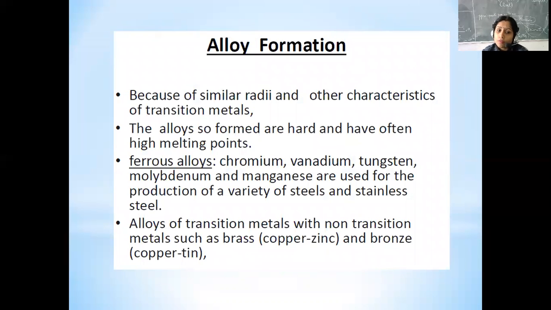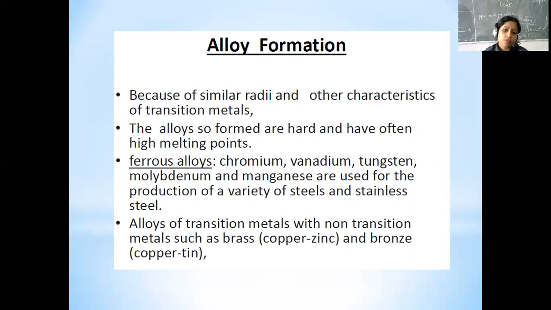Then coming to alloy formation. Alloy formation occurs in transition metal elements because of the similar radii and other characteristic properties. The alloys which are formed are so hard that they have high melting points. Common alloys are alloys of iron with chromium, vanadium, tungsten, molybdenum, and manganese. And they are used in the formation of steel, stainless steel.